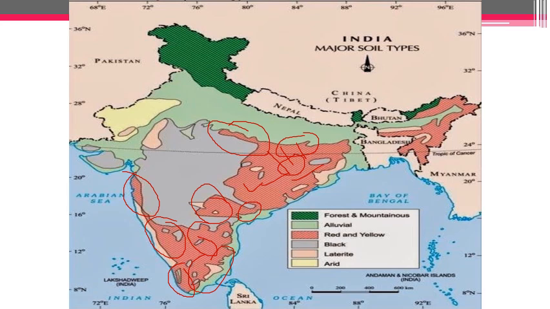Again in the northeast also, don't get confused. These are the regions of Arunachal Pradesh. The upper region of Arunachal Pradesh is covered with forest and mountain soil, the green one, whereas the lower reaches of Arunachal Pradesh are covered by red and yellow soil.